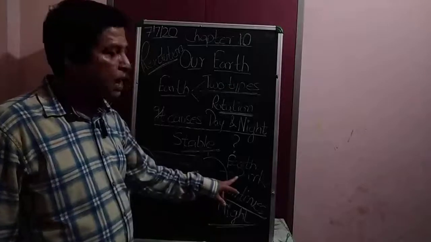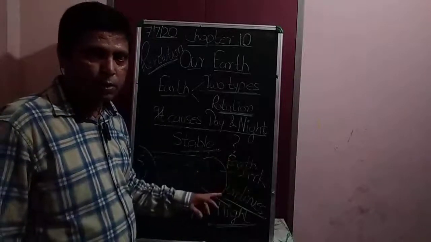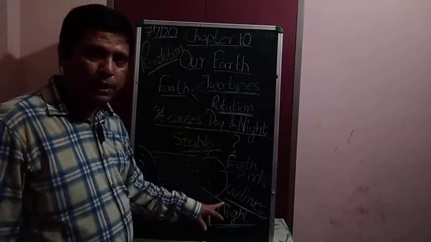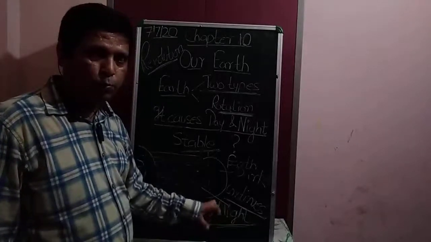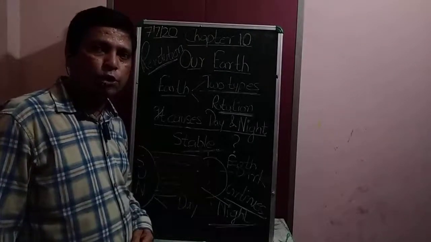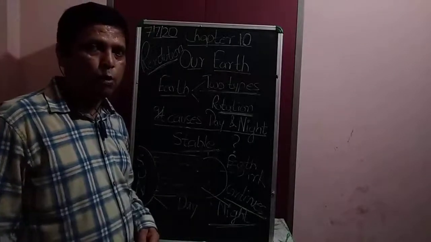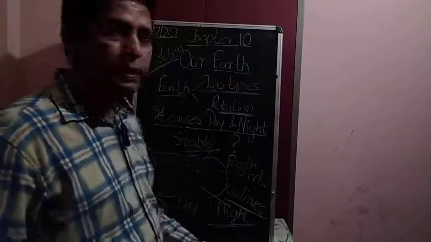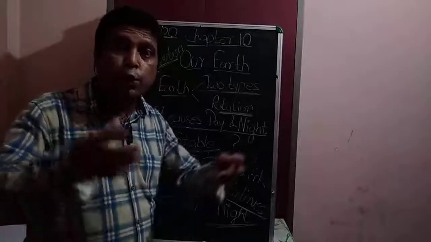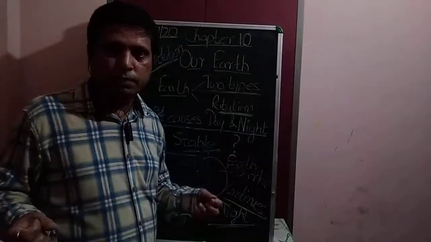It means it is a dark portion. So student, what type of condition here? All the time it is night. I hope you all are able to understand what is the rotation of the earth. Now let us understand, student, the other movement of the earth, which we say revolution. Is it clear?